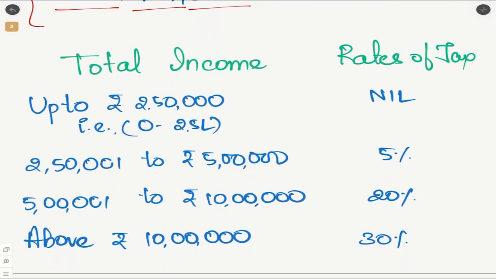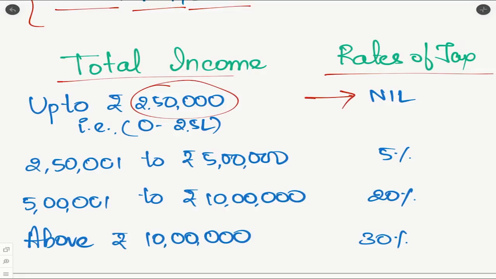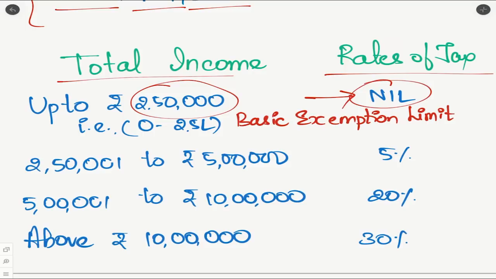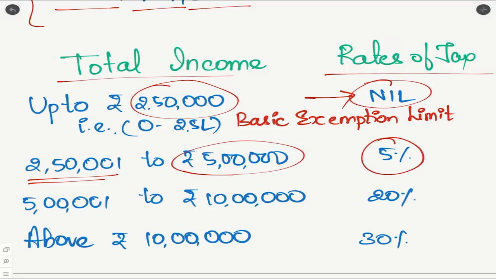In this case, let us look at the total income and the rate of tax. If your total income is up to 2,50,000, then the rate of tax would be nil. That means you haven't crossed the basic exemption limit. So the basic exemption limit is 2,50,000. That means if your income does not exceed 2,50,000, then you need not pay any tax. But if your income is between 2,50,000 and rupees 5 lakh, then for that income you need to pay tax at the rate of 5%.